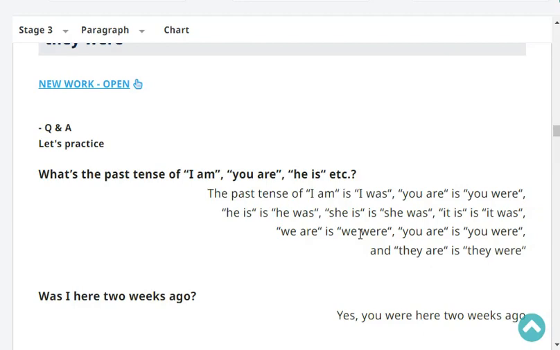What's the past tense of I am, you are, he is, she is, it is, we are, you are, and they are? The past tense of I am, you are, he is, she is, it is, we are, you are, and they are: I was, you were, he was, she was, it was, we were, you were, and they were. Very good.